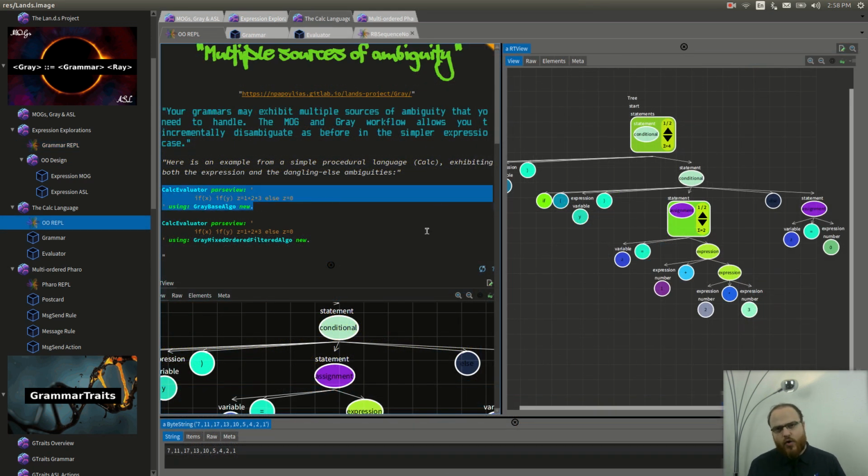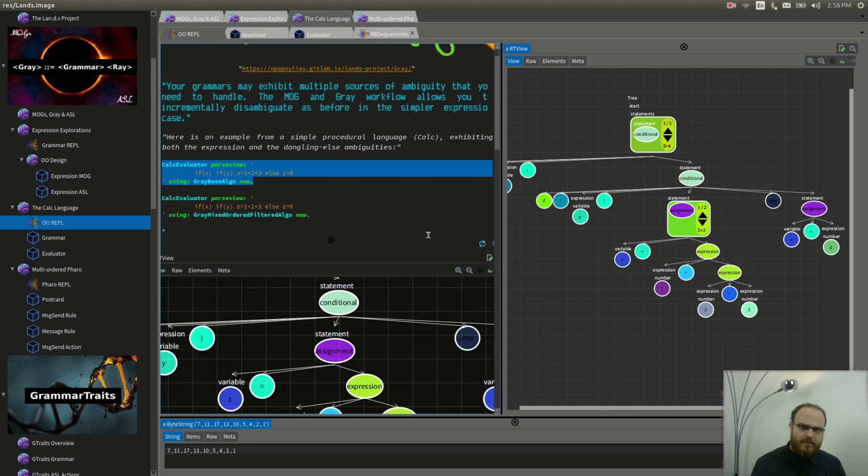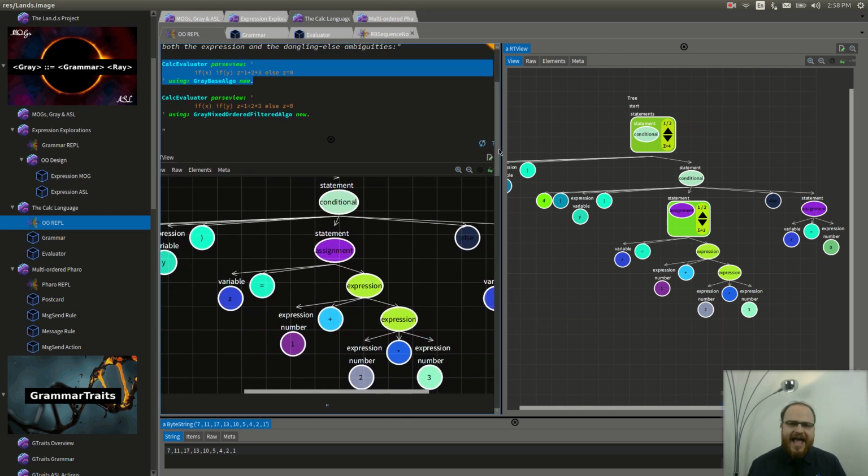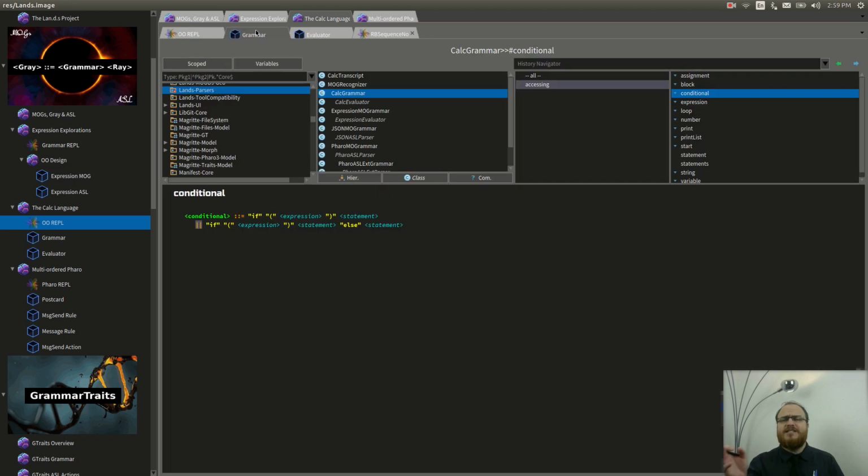Moving on to more complicated examples that may exhibit multiple sources of ambiguity, we see here a simple procedural language exhibiting both the expression and the dangling else ambiguities, which we can go ahead and explore with ParseView here and here. Notice how easy it is to disambiguate the conditional syntax of Calc and define its semantics with ASL in just a couple of lines.